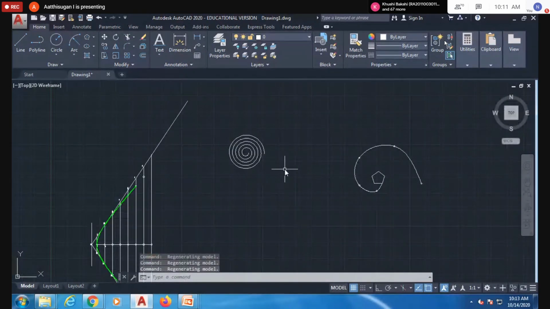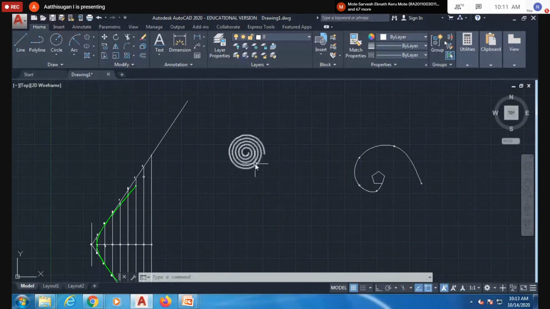I hope you understand that second week. Any doubt from second week? So in the last question, we have to do for one and a half revolution or one revolution? Yeah, you can do one revolution. But in addition, do this one, which I did now here with the spiral.